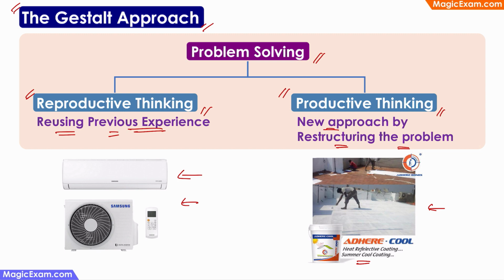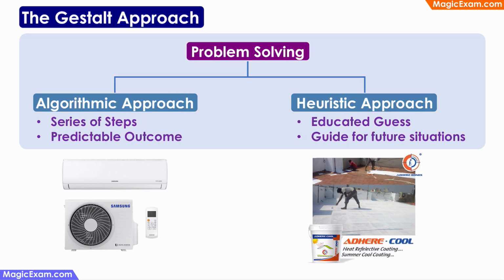So that way I'm solving a similar problem by using a new approach, by restructuring the problem and looking at it from a new angle. So that is productive thinking. In the Gestalt approach, reproductive thinking is also called the algorithmic approach because we will be following a specific series of steps and there will be a predictable outcome. For example, in Jaipur, when it became hot, I used a specific series of steps. I called a shop, they sent an AC, the AC got fixed and the room became cool.